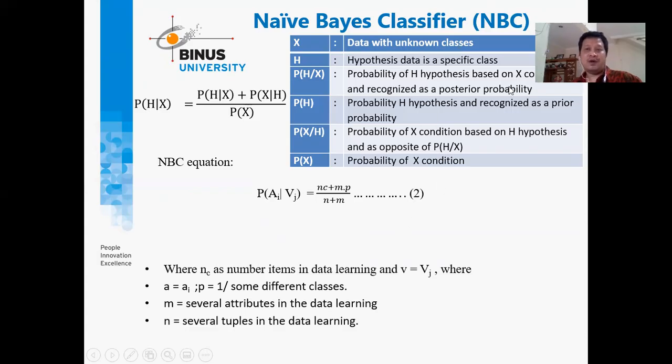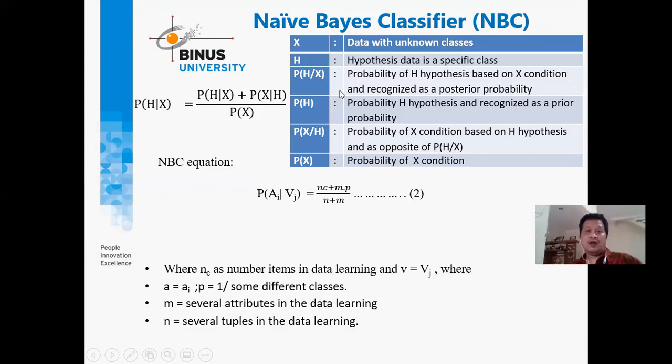So P(H|X), the probability of the hypothesis based on condition X, is recognized as the posterior probability.